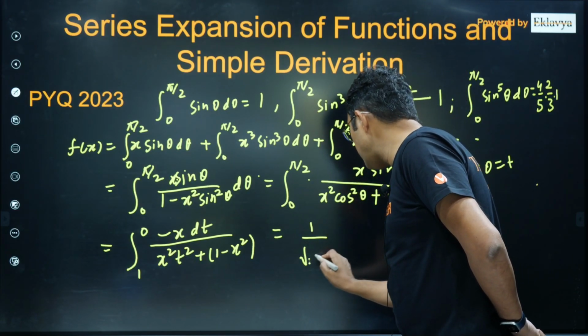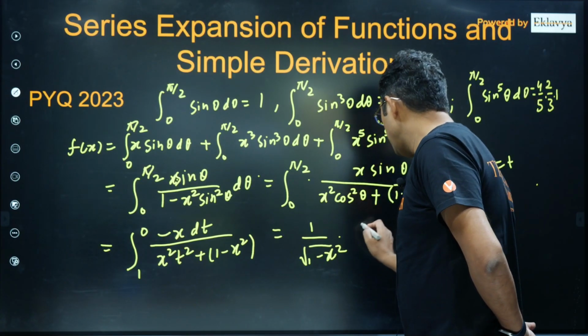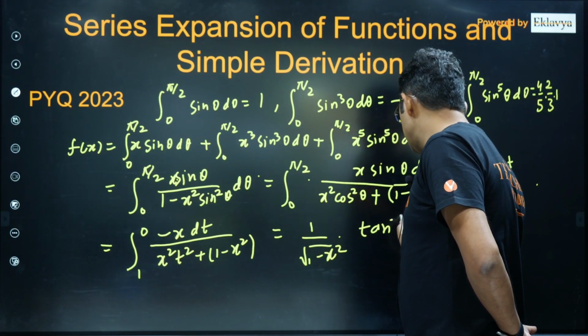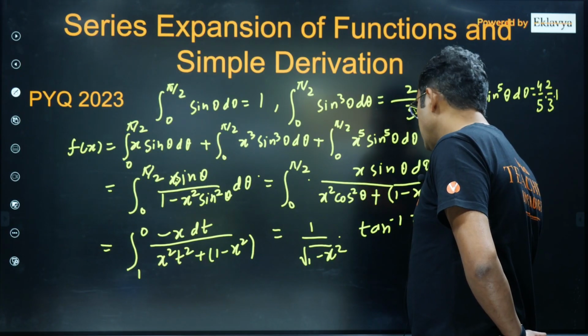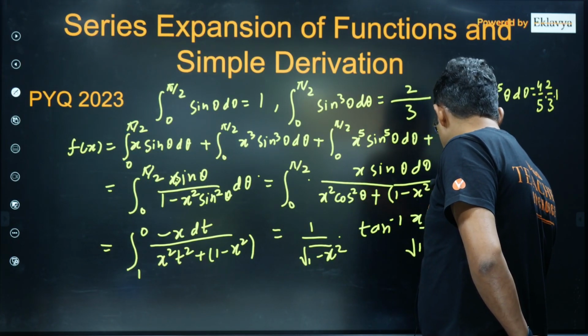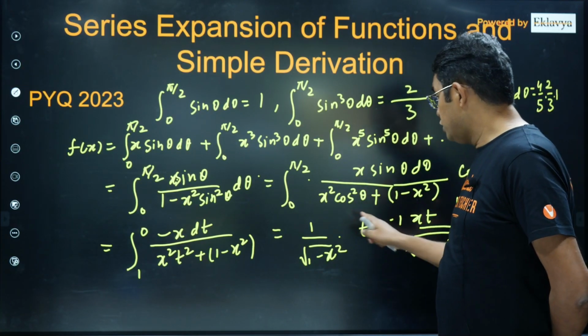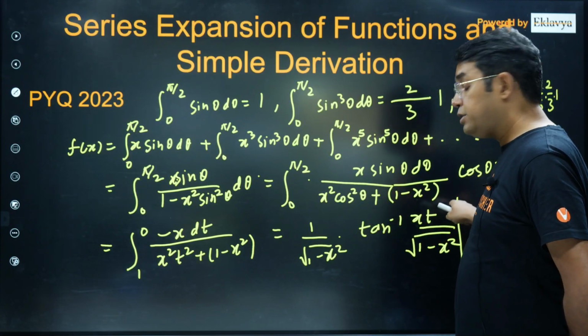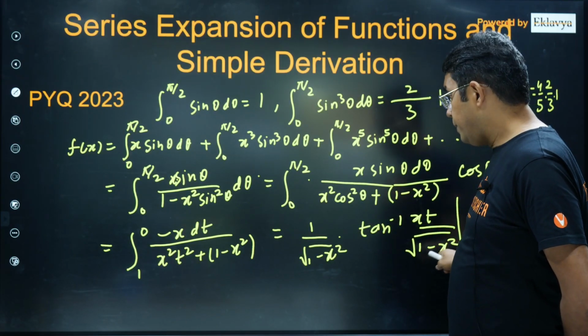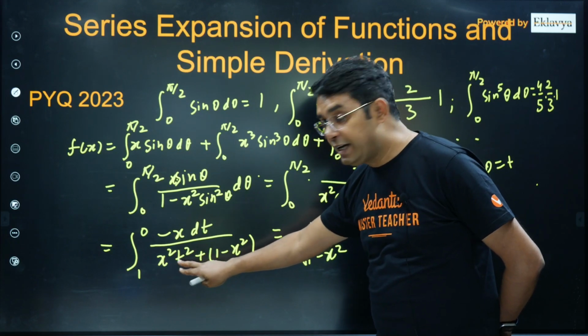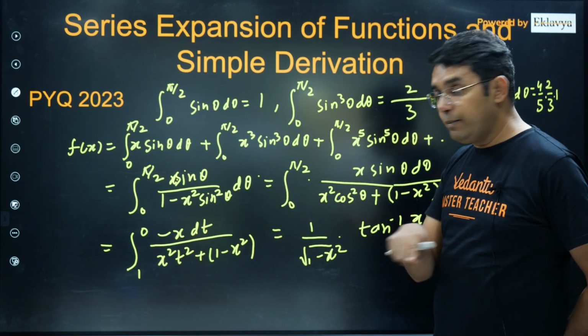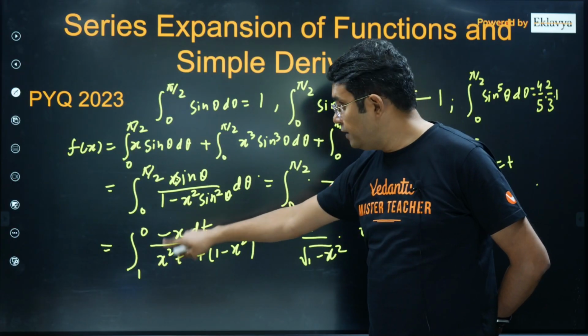It will be 1 upon root over 1 minus x squared into tan inverse of x t upon root over 1 minus x squared. This is the integration of the 1 upon x squared plus a squared form, so 1 upon a will come, tan inverse x upon a. Because x is multiplied with t, 1 upon x will come, but there is one x in the numerator, which will cancel.